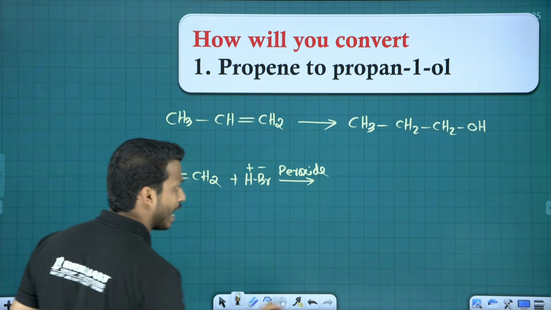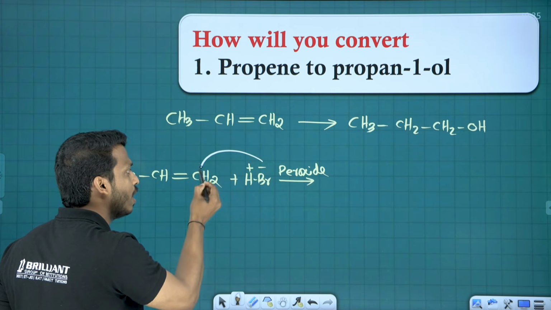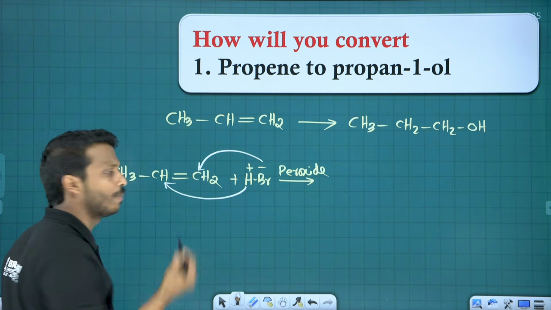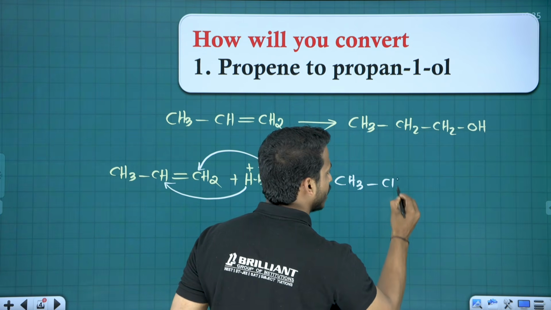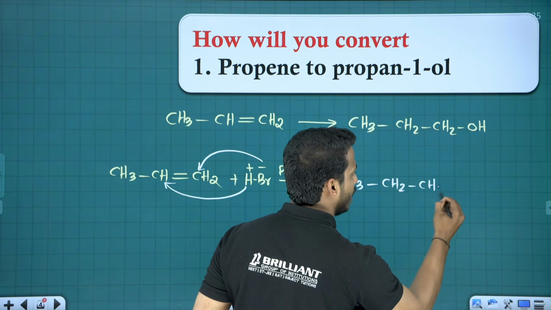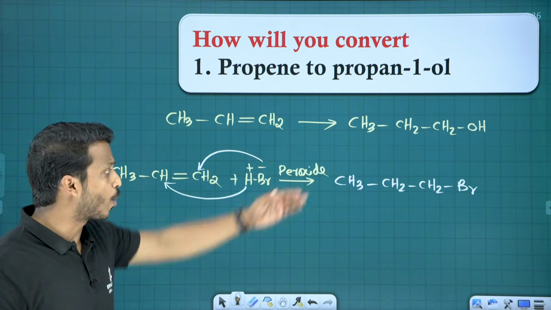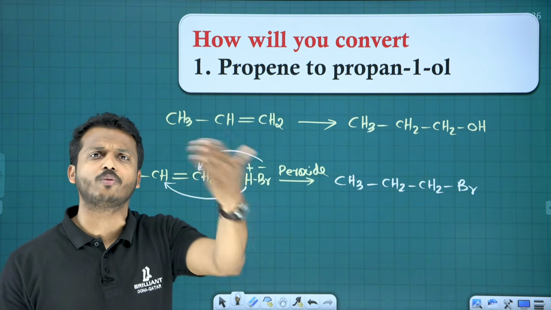What happens in anti-Markovnikov's rule? The negative part goes to the carbon with more number of hydrogens, and the positive part goes to the carbon with fewer hydrogens, and you will get the compound CH3, CH2, CH2Br. What is it called? 1-bromopropane. Now bromine is ready on the end, first carbon. Now the bromine we need to convert into OH.